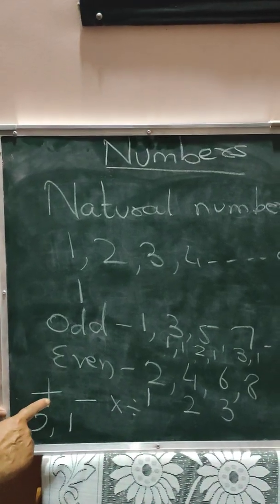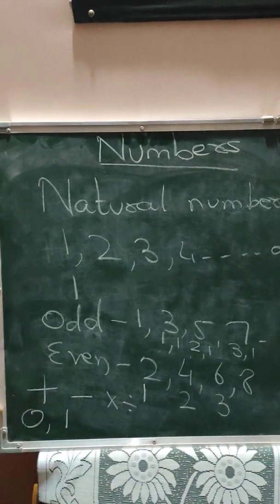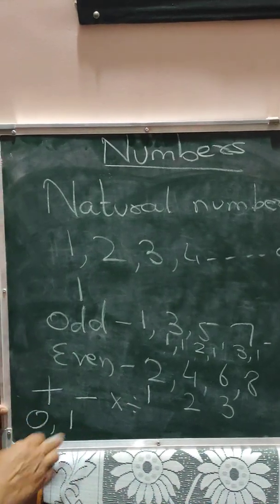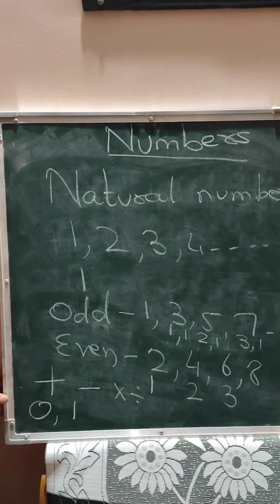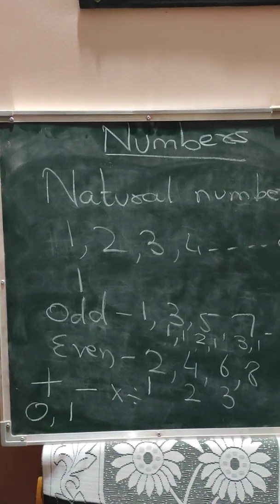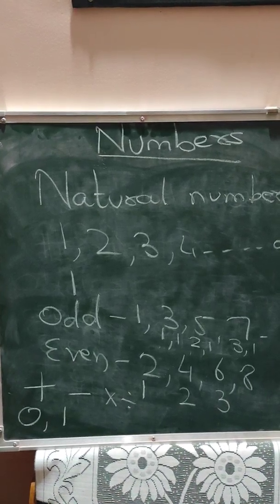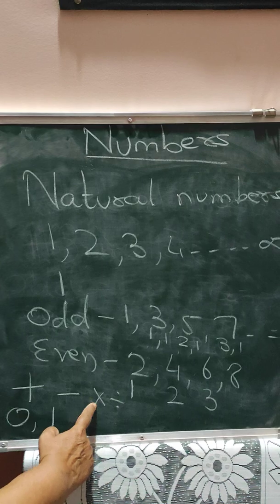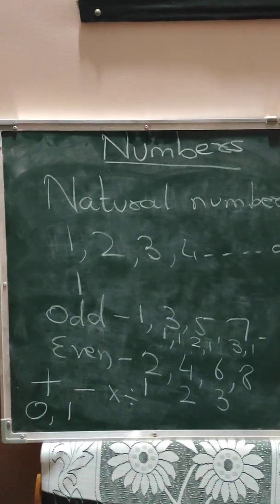That means if you add 0 to any number, or if you subtract 0 from any number, in both the cases you get the number itself. Same number. 3 plus 0 is 3. 5 minus 0 is 5. And when you multiply any number by 0, then you get 0.